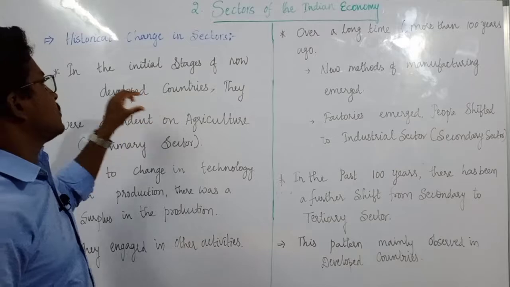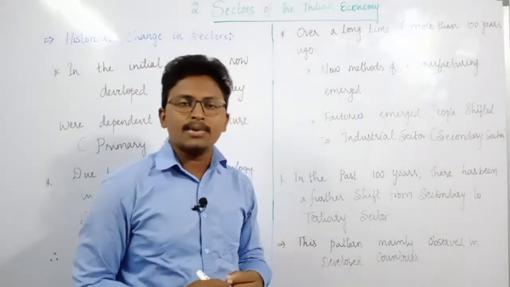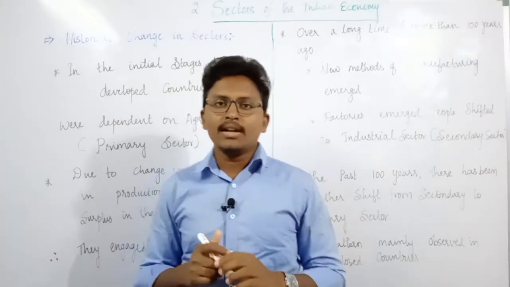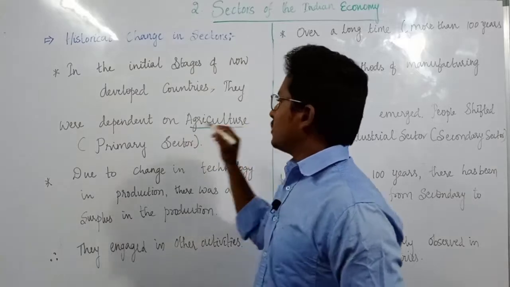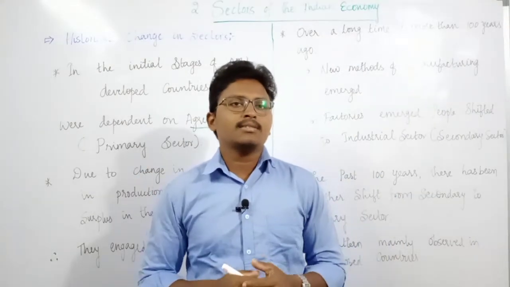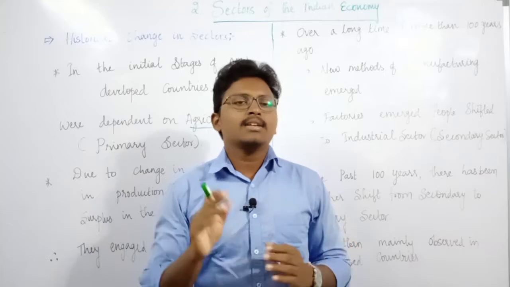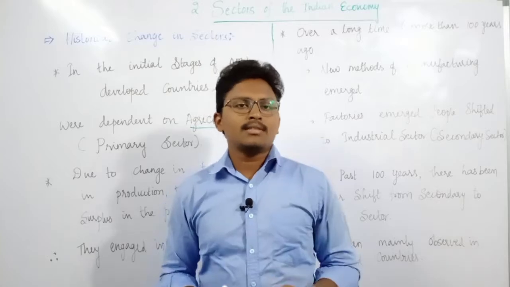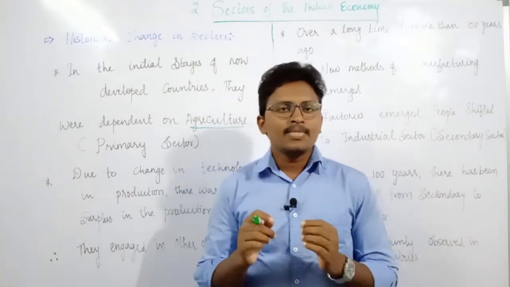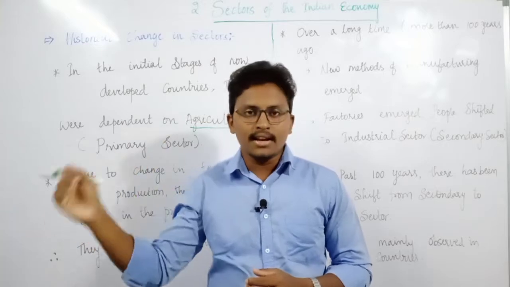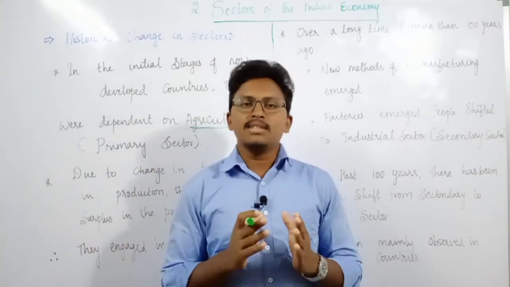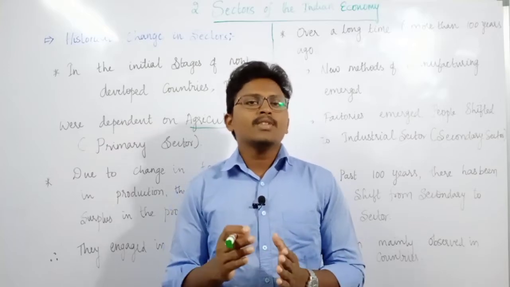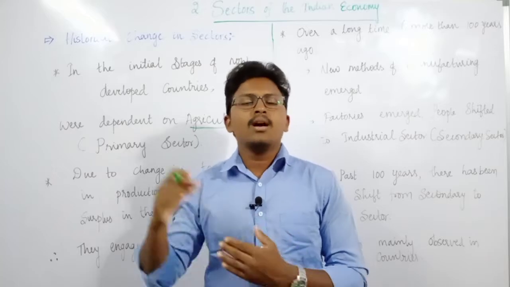In the initial stages of the present developed countries, all the developed countries were dependent on the primary sector, or you can also call it the agriculture sector. Initially each and every person in these countries was dependent on agriculture or agriculture-related activities. But day by day there were improvements in technology, where people started moving from one activity to other kinds of activities.